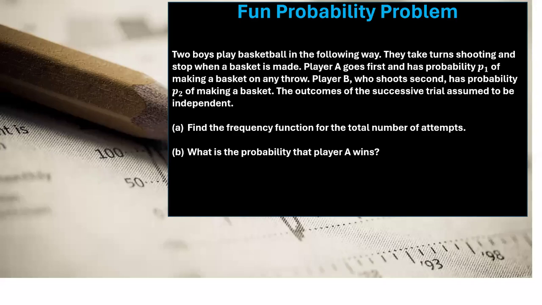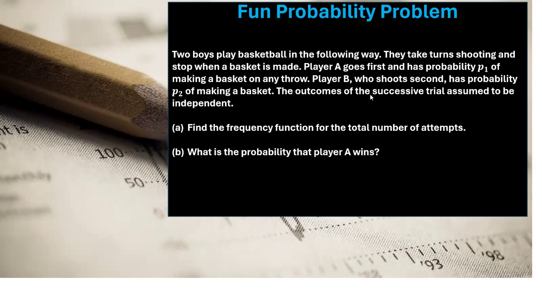This is about two boys playing basketball. They take turns shooting and stop when a basket is made. Player A goes first and has the probability P1 of making the basket on any throw, and player B, who shoots second, has a probability P2 of making a basket. The outcomes of the successive trials are assumed to be independent.